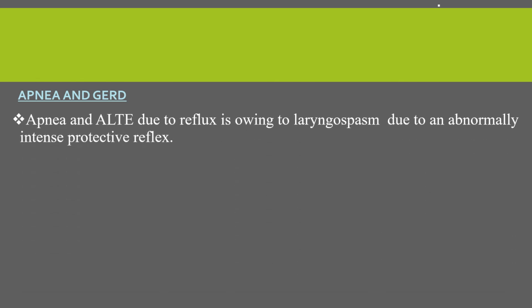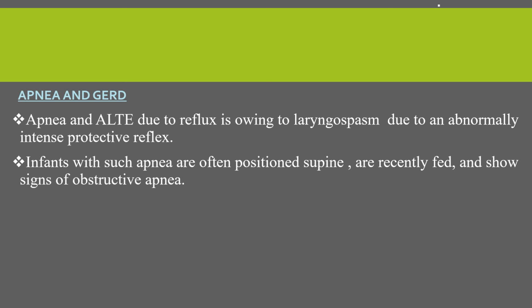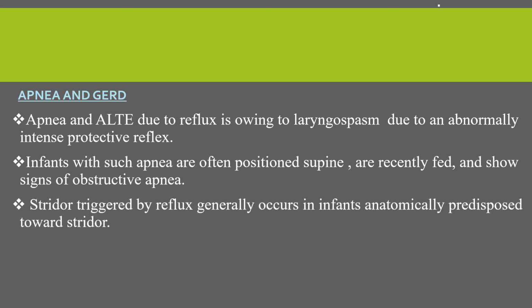The other is apnea and gastroesophageal reflux disease. Apnea and acute life-threatening episodes due to reflux occur owing to laryngospasm due to an abnormal intense protective reflex. And infants with such apnea are often positioned supine, and they are recently fed, and they show signs of obstructive apnea. And stridor, which is triggered by reflux, generally occurs in infants anatomically predisposed toward this stridor.